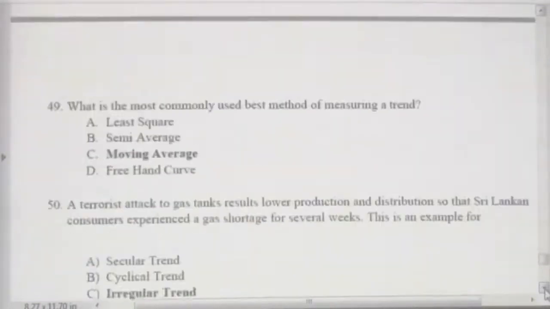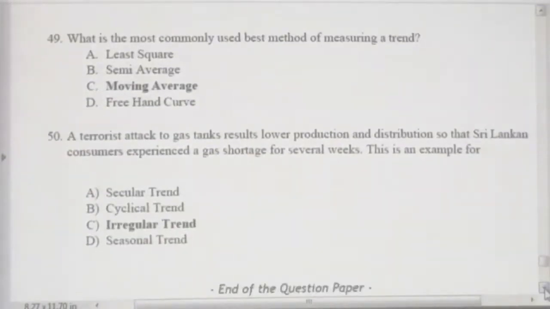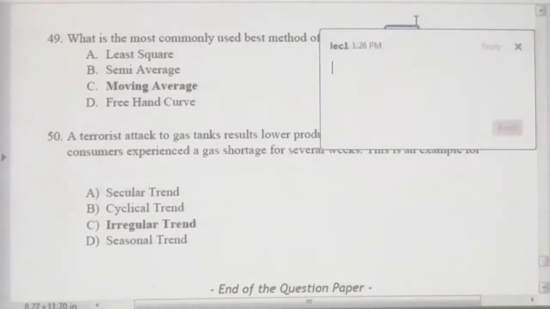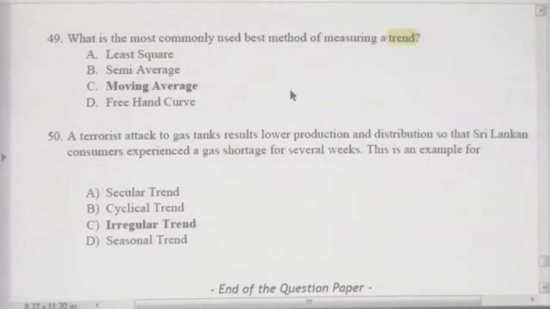Now let's move to question number 49. What is the most commonly used best method of measuring trend? To measure the trend, we have many methods. The most famous method is the trend line.